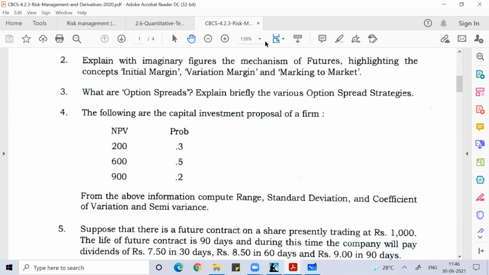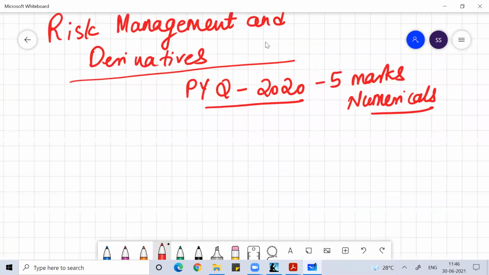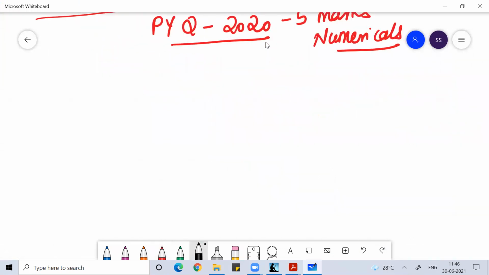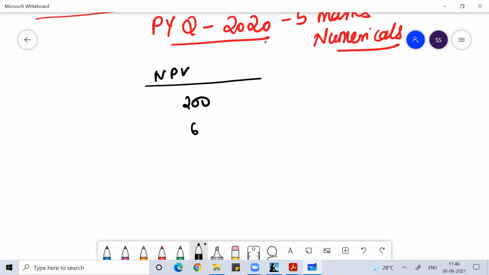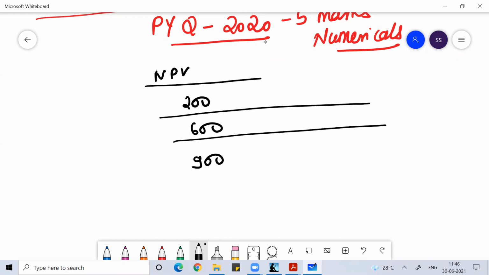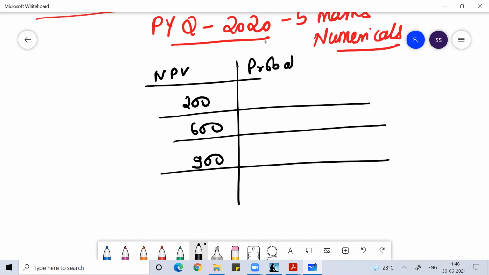NPV is 200, 600, or 900, and the probability is given to you.